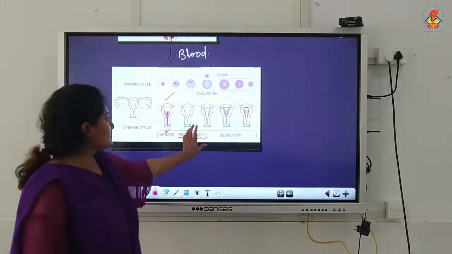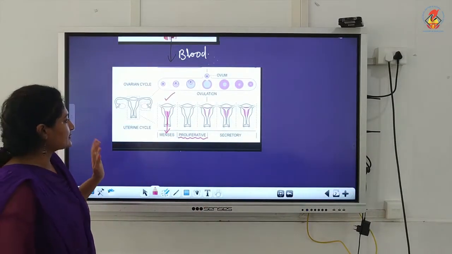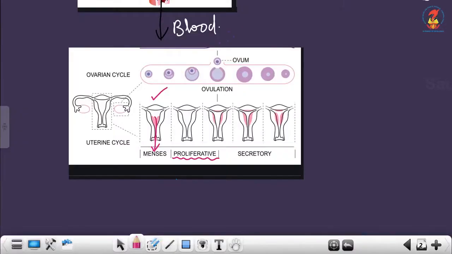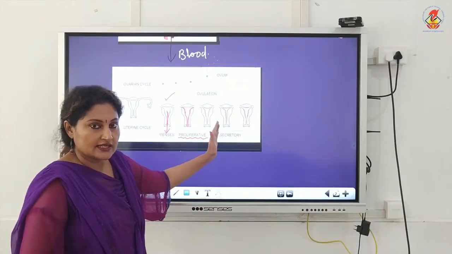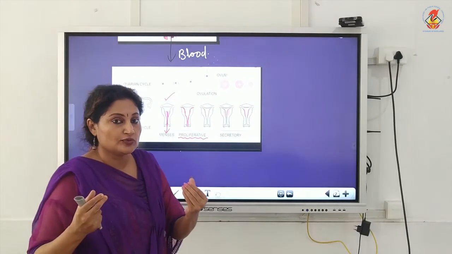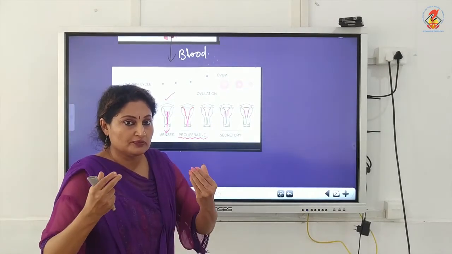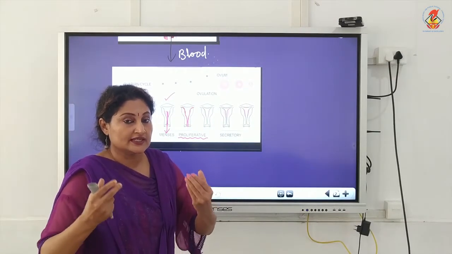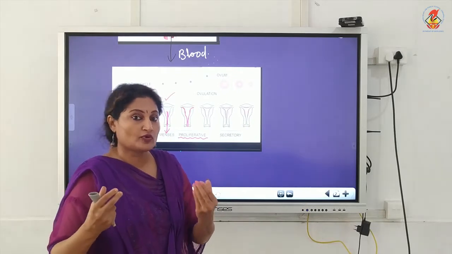Now you remember this phase, the next phase. What happens? Focus here, how is the uterine endometrium? It is very thin. Now slowly as days proceed, if this is the 7th day, as it proceeds to 8, 9, 10, 11, 12, 13, 14 to the 15th day, what happens to the uterine endometrium? It slowly becomes thicker and thicker. It regenerates by the process of proliferation.